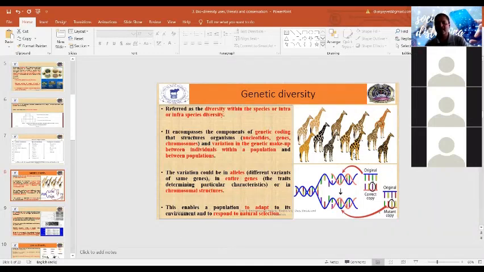Here we can see in the diagrams the different body coat colors of the giraffe. That color is due to variations in the genotype that governs the color of the body.